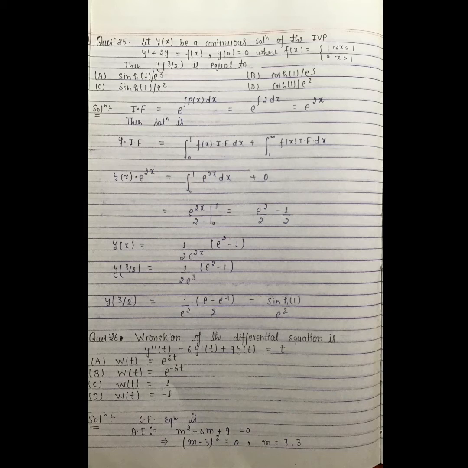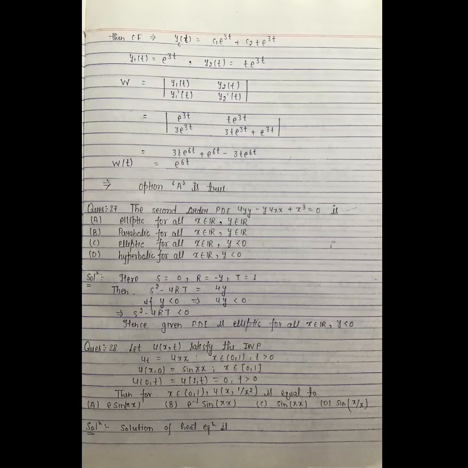Question number 26. Find the Wronskian of y double dash t minus 6y dash t plus 9y(t) is equal to t. So here the auxiliary equation is m square minus 6m plus 9 is equal to 0. This gives repeated roots, which are 3, 3. Hence our complementary function will be y_c is equal to c1 e to the power 3t plus c2 into t into e to the power 3t.